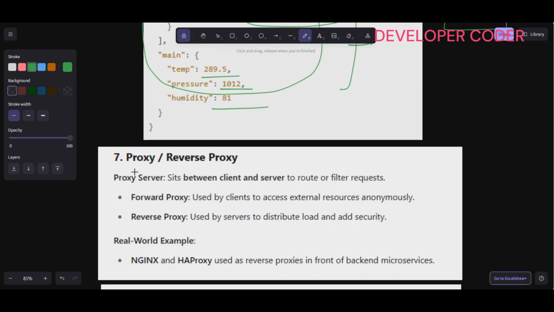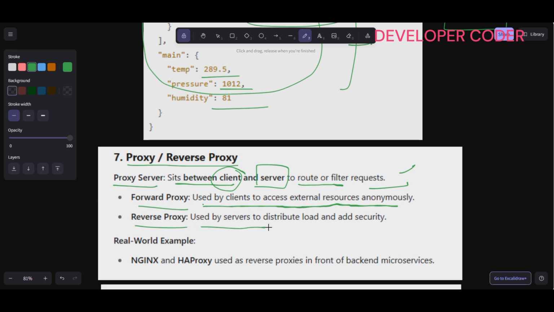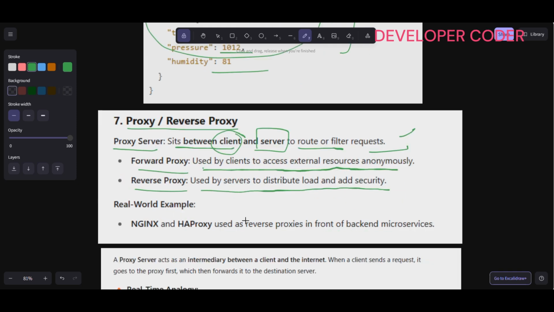Now after this, what are a proxy and a reverse proxy? A proxy server sits between client and server to route or filter requests. There are two types: forward proxy and reverse proxy. A forward proxy is used by clients to access external resources anonymously, and a reverse proxy is used by servers to distribute load and add security. For example, NGINX and HAProxy are used as reverse proxies in front of backend microservices. Let's discuss all this in a little more detail.